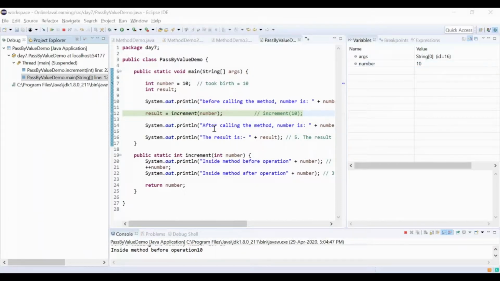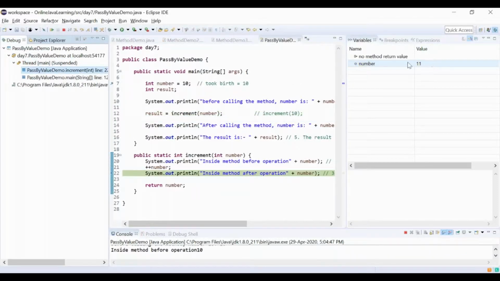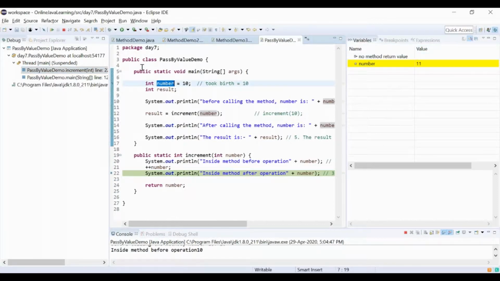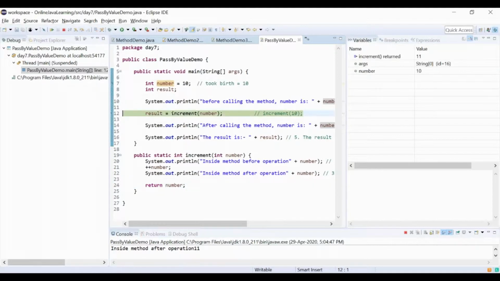But 10 is there. That means this number is still alive in the main method, because the main method has not died yet. It was at line number 12. It has passed its control to the other method. And when I come here, the number becomes 11 because a new number has been born. The 10 value from the other method was passed, I copied it from there to here, and it has been incremented by 1. If I press F6, the number is 11, and if I press F6 one more time, then it died.